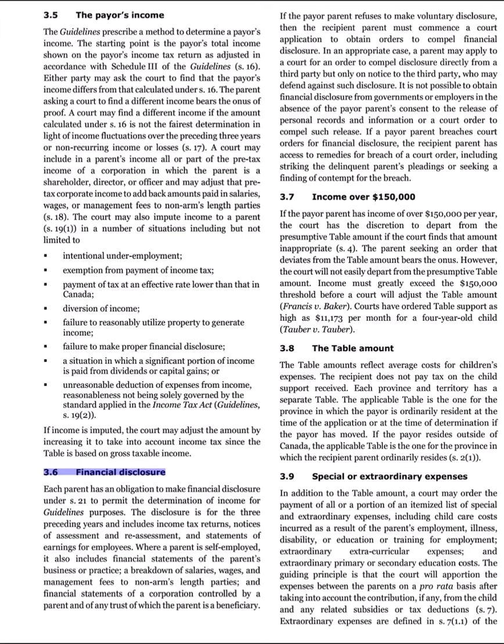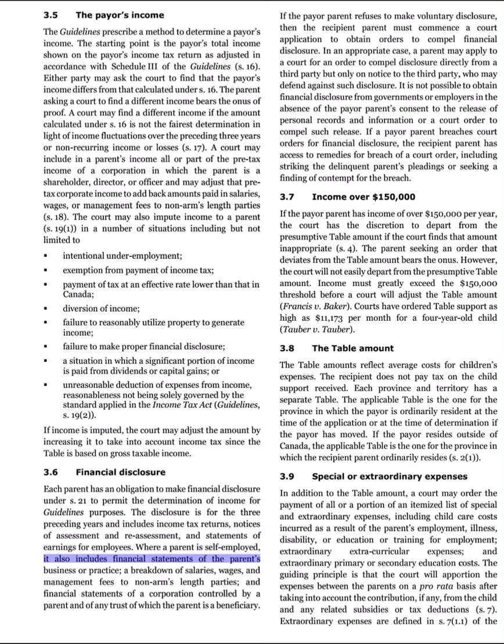3.6 Financial disclosure. Each parent has an obligation to make financial disclosure under S21 to permit the determination of income for guidelines purposes. The disclosure is for the 3 preceding years and includes income tax returns, notices of assessment and reassessment, and statements of earnings for employees, where a parent is self-employed.